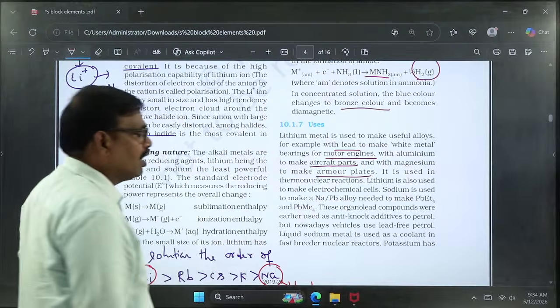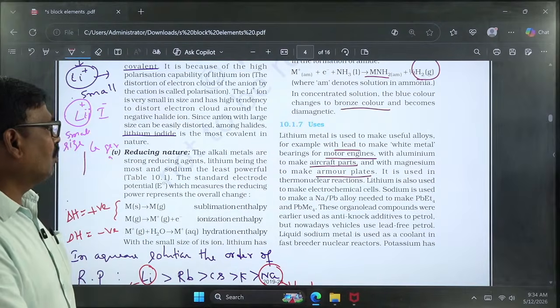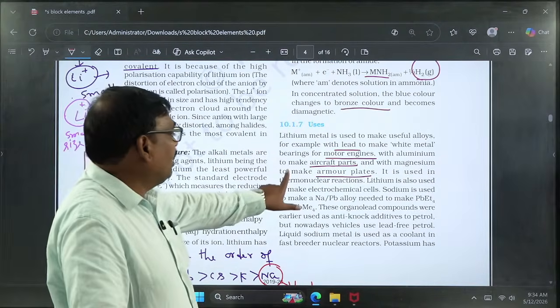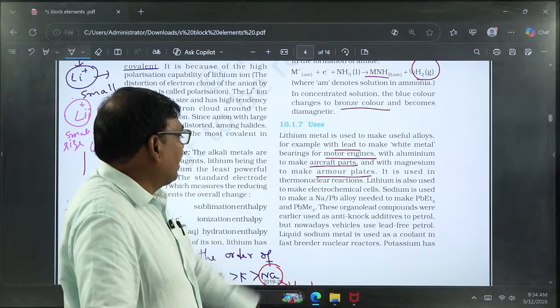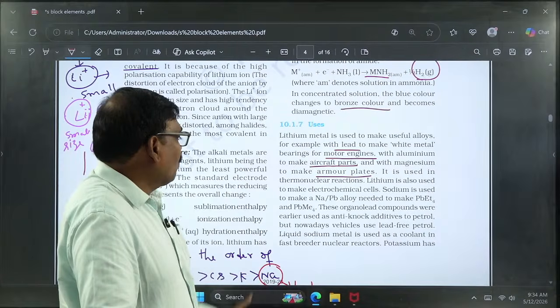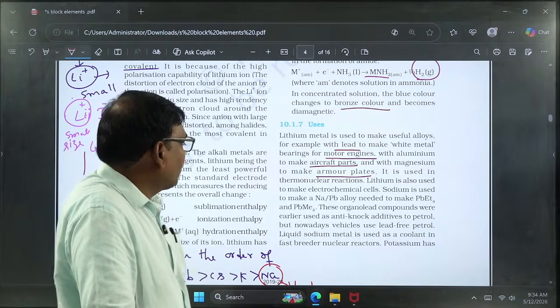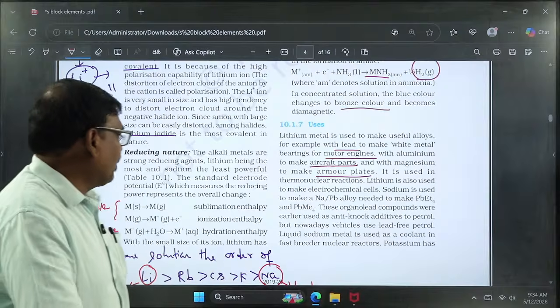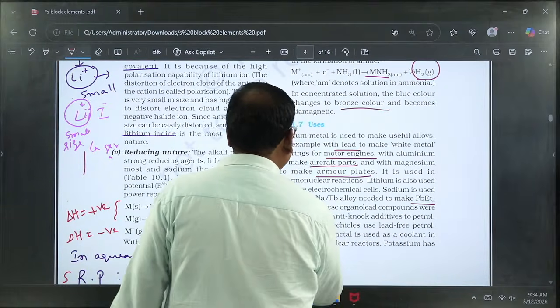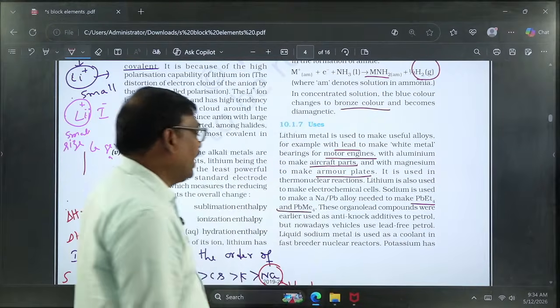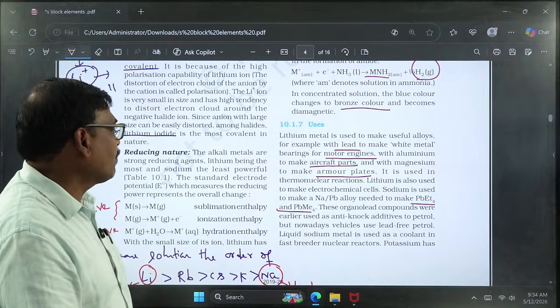Armor plates are nothing but bulletproof plates. Those bulletproof materials are obtained by reacting lithium with magnesium, and lithium can also be used in thermonuclear reactions. Sodium can be used as tetraethyl lead. Tetraethyl lead and tetramethyl lead are anti-knocking agents in vehicles.